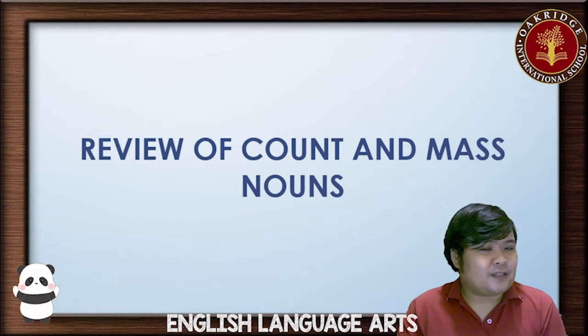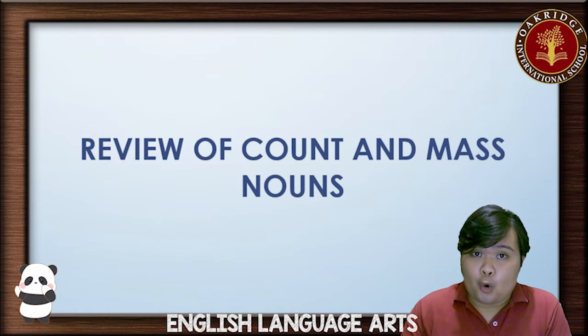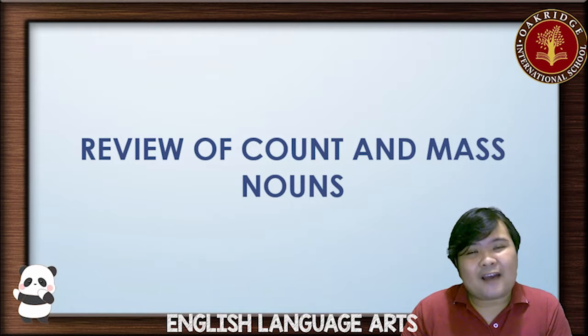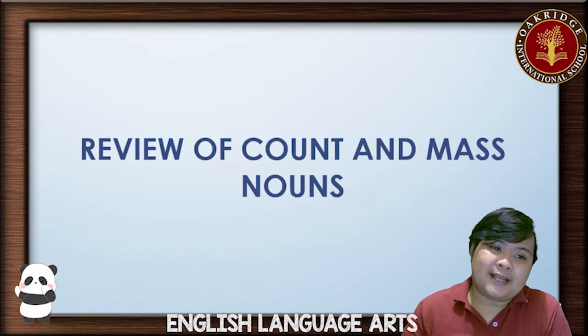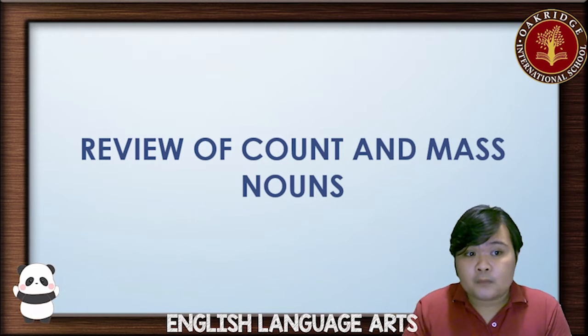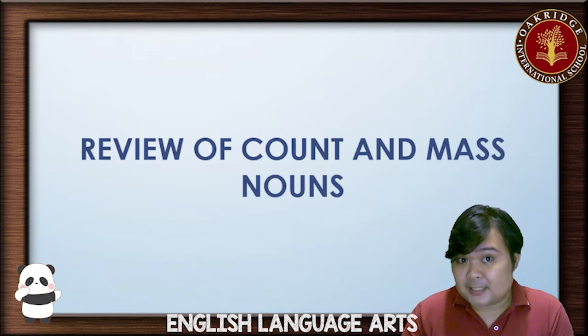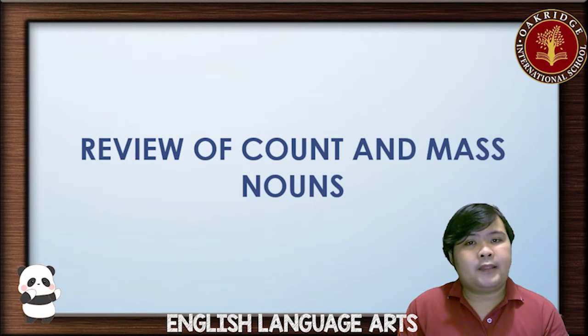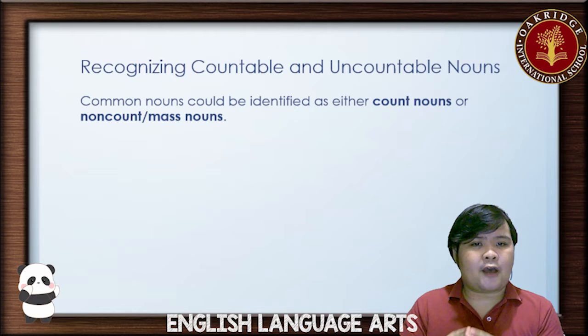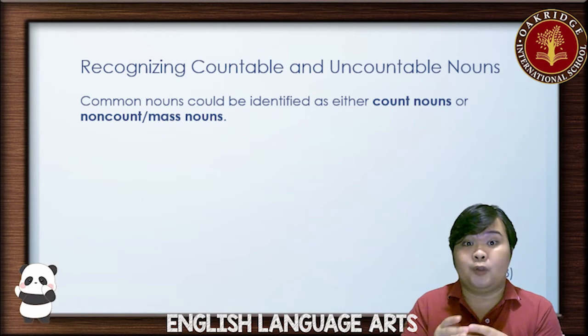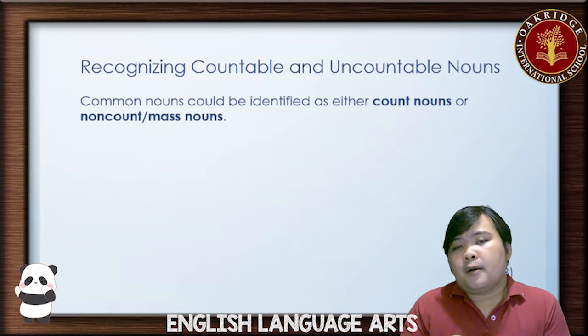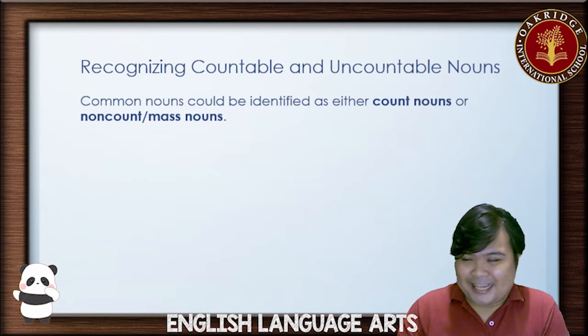Under different kinds of nouns, we have two different kinds of common nouns. We have count and mass nouns. Again, guys, I'd like to emphasize the word review. You guys are supposed to know these already. For count and non-count nouns, also known as mass nouns, just keep it simple.